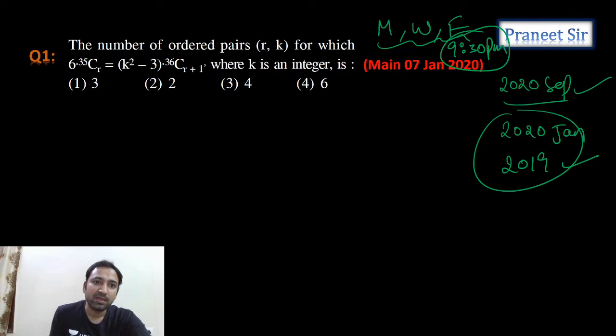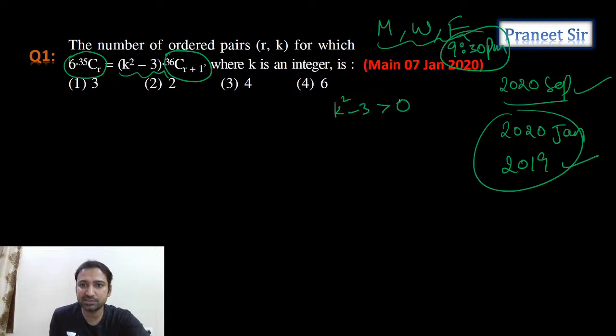So this is a positive quantity, and this is a positive quantity. So compulsorily k square minus 3 should also be a positive quantity. K square minus 3 should be greater than 0.